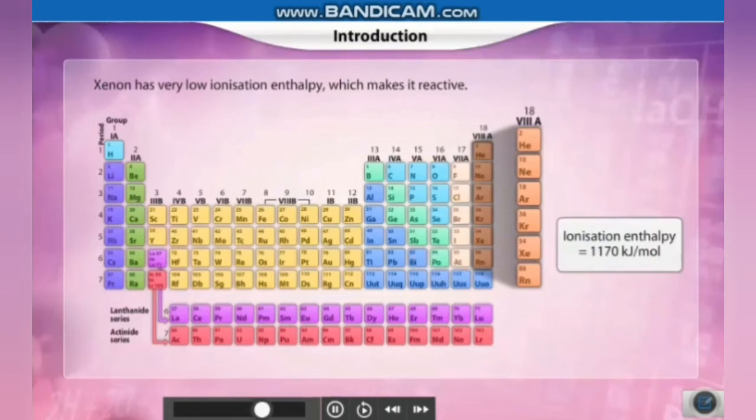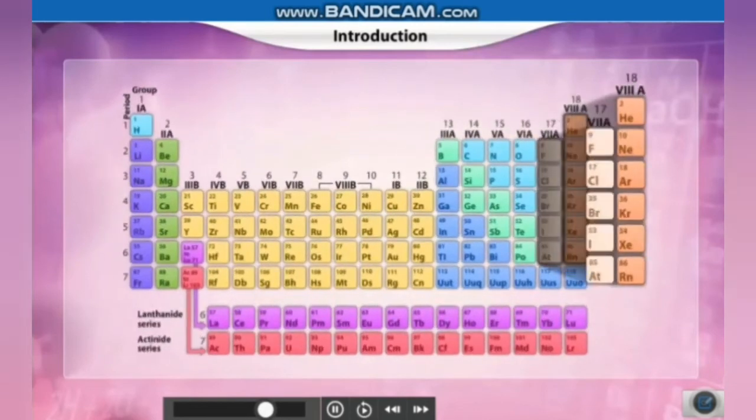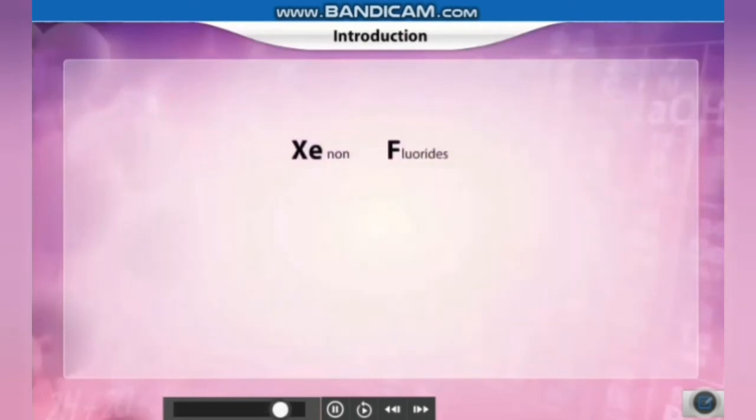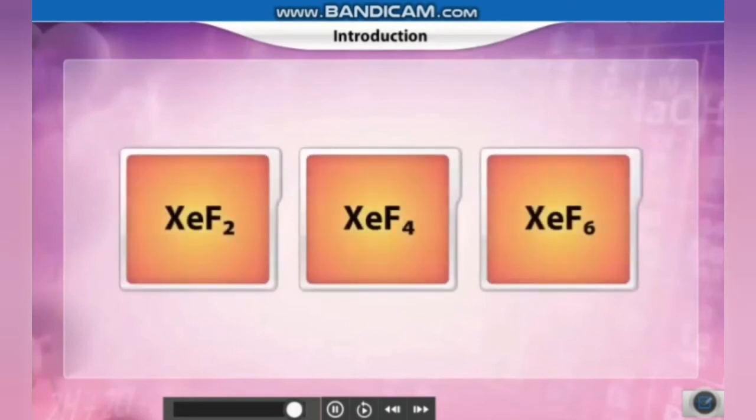The element with which xenon reacts the most is fluorine. That's why the compounds formed as a result of these reactions are called xenon fluorides. So, we are going to see the xenon fluoride compounds and the properties of xenon fluorides.